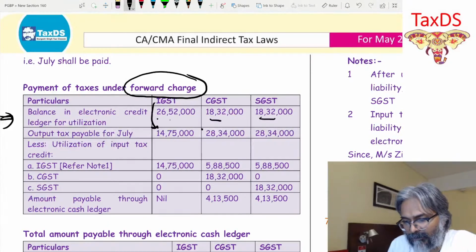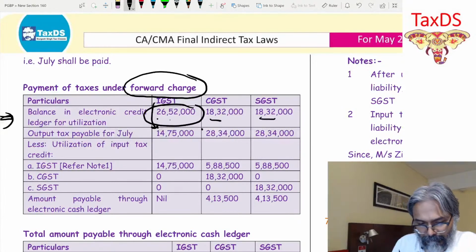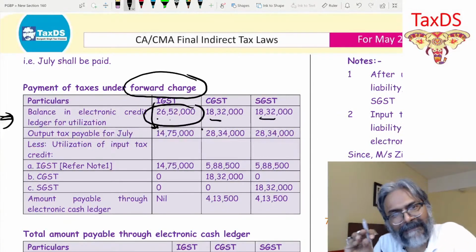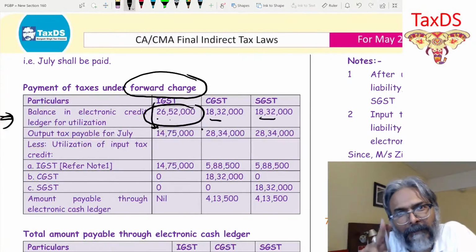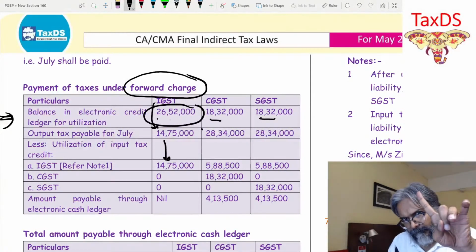So now you have got 26,52,000, students. Your objective is to make it zero. How will you make it zero? So obviously, IGST with IGST first.